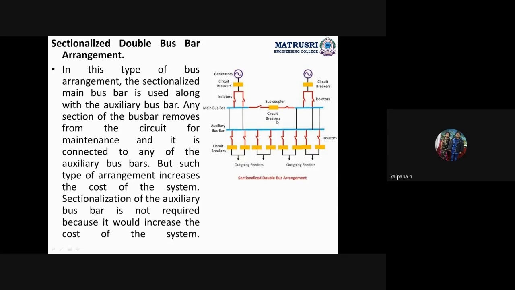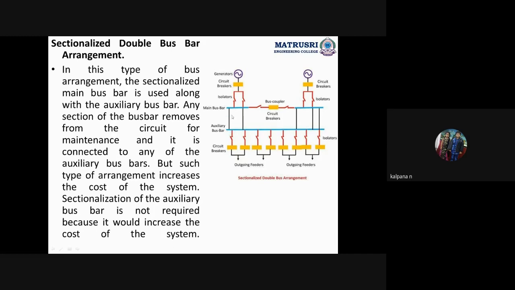Okay. Next one is what? Double bus bar arrangement with sectionalized. Sectionalized double bus bar arrangement. So in this type of bus arrangement, the sectionalized main bus bar is used. Here two bus bars are there, main bus bar and transfer bus bar. So here we are connecting a circuit breaker with two isolators in the main bus bar.